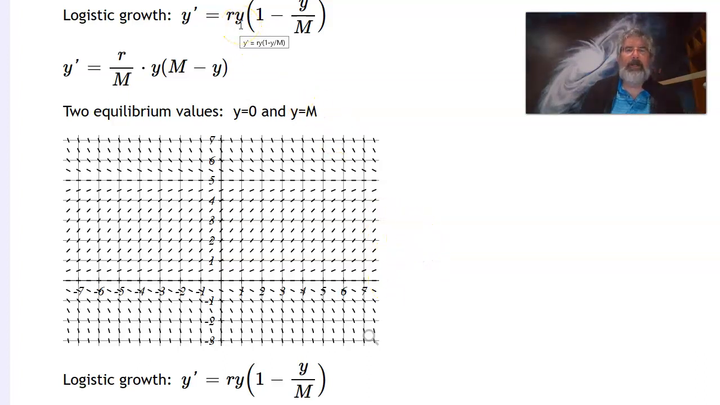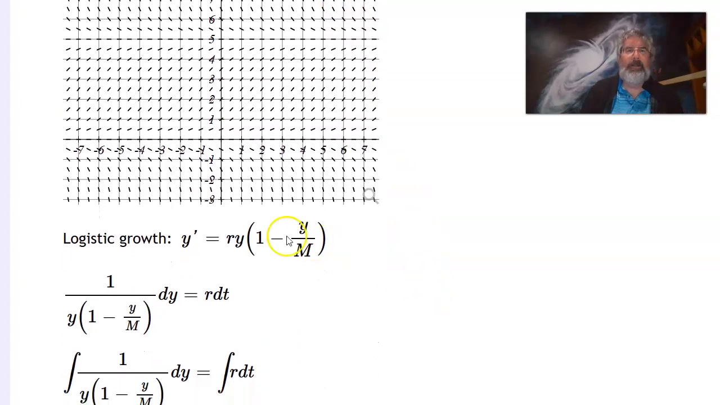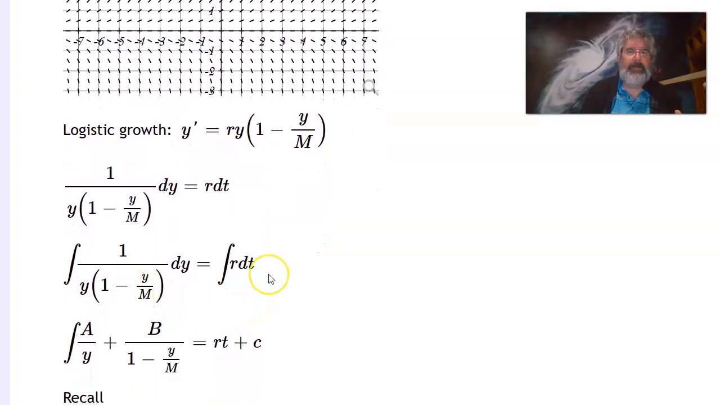I'll go back to the original version here, written like that. And it's separable, so I'm going to divide both sides by all of the stuff with y's in it, and then multiply by dt to get this. I then integrate both sides. The integral on the right-hand side is easy enough. That's just RT plus a constant. The integral on the left-hand side, on the other hand, is going to take some other method, and I'm going to do partial fraction decomposition.